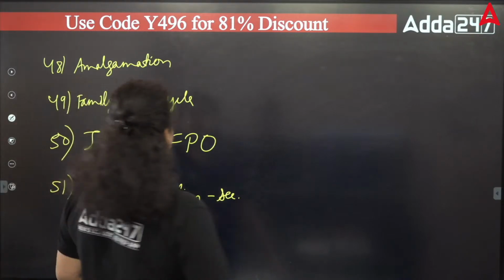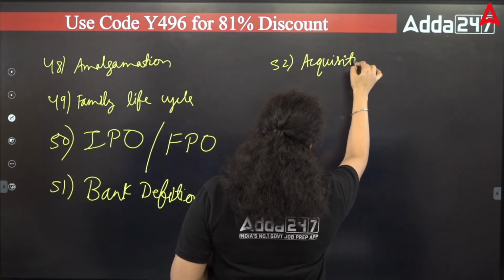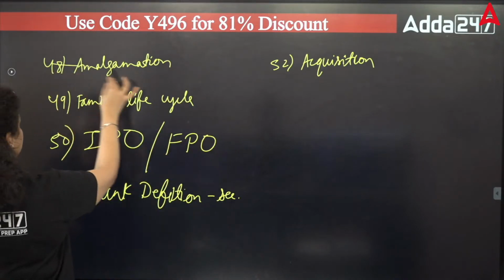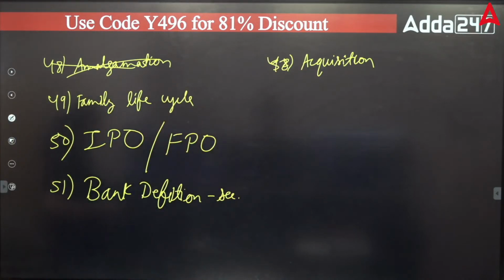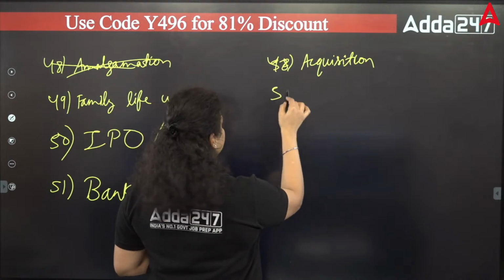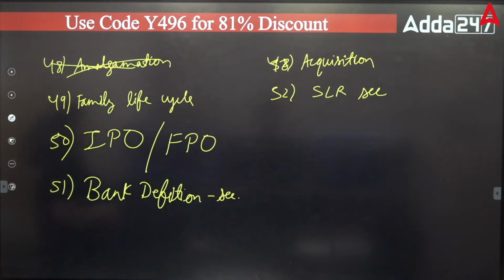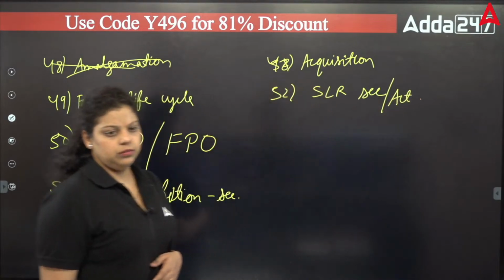Acquisition has been asked. Okay, it was not amalgamation, it was acquisition. SLR section they have asked. Banking Regulation Act 1949 section 24, that we know. CRR under which act and SLR under which act? Some question has been asked out of these acts or sections.